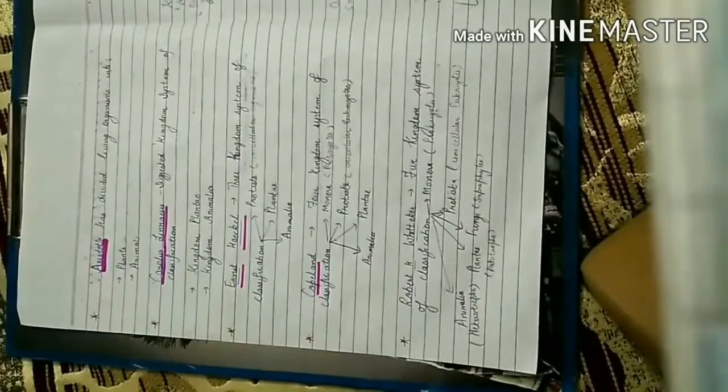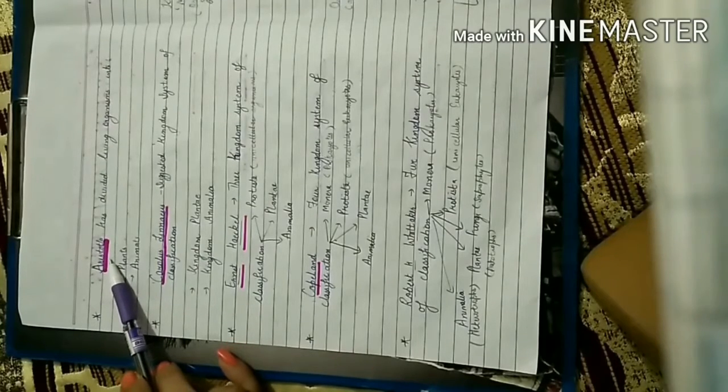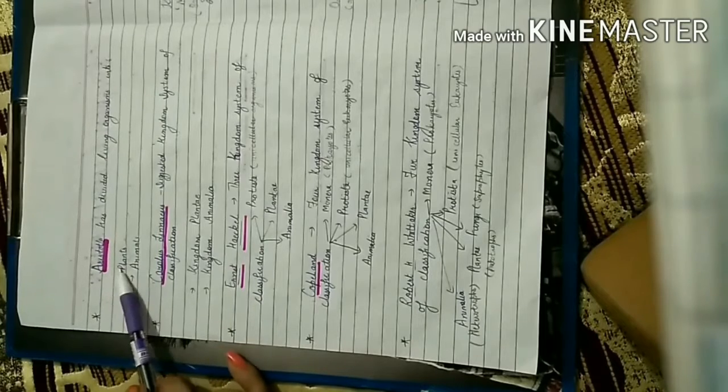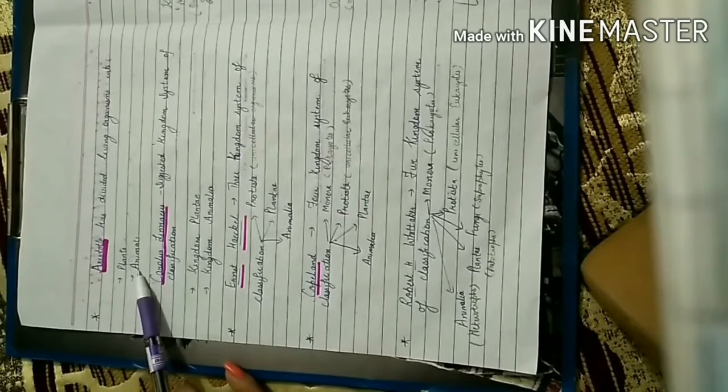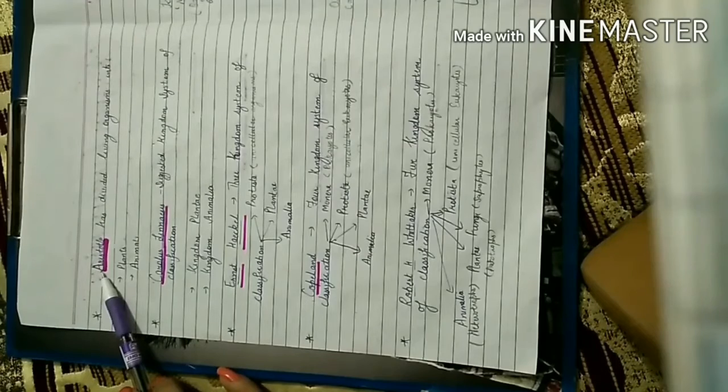So here are some names of scientists. First one is Aristotle. Aristotle has divided the living organisms into two groups, that is plants and animals. Plants were given a separate group and animals were given a separate group according to Aristotle.